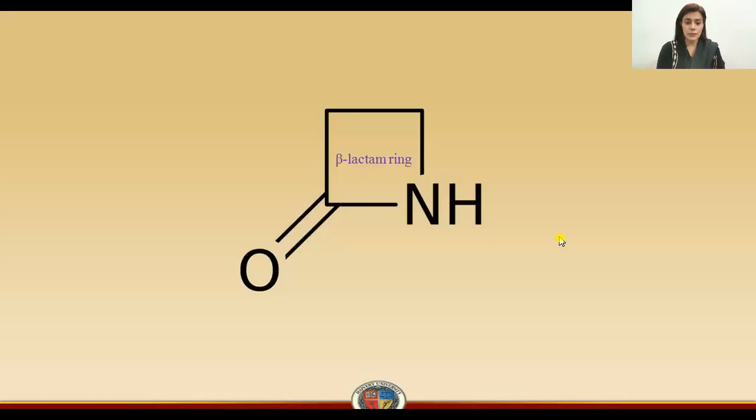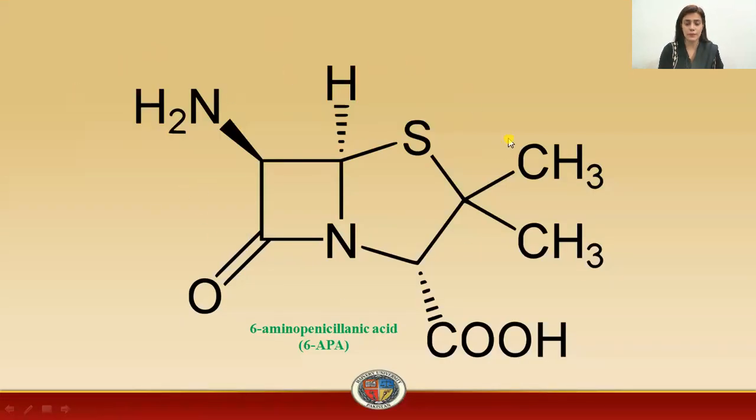So students, in this lecture, we are going to discuss the mode of action or the mechanism of the penicillins. Before this, you must know that the penicillins consist of a beta-lactam ring. This is the structure of the beta-lactam ring. And this is the combined structure that is in the penicillin, including the beta-lactam ring. And this whole structure is actually the 6-amino penicillinic acid, that is 6-APA.